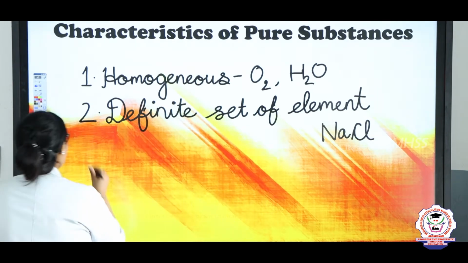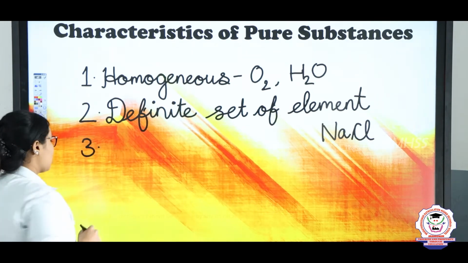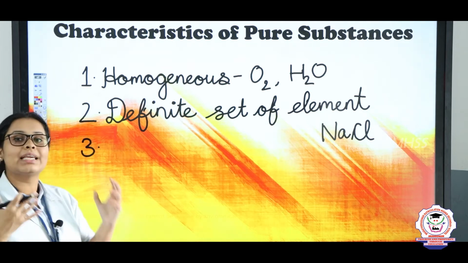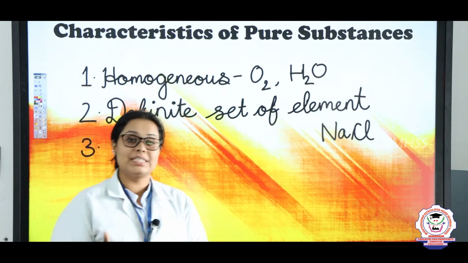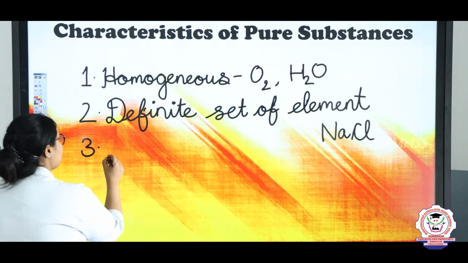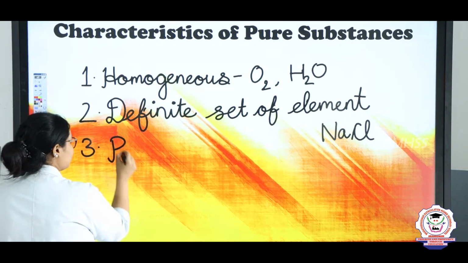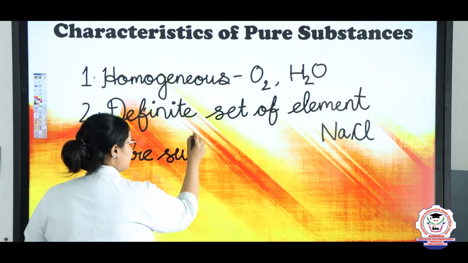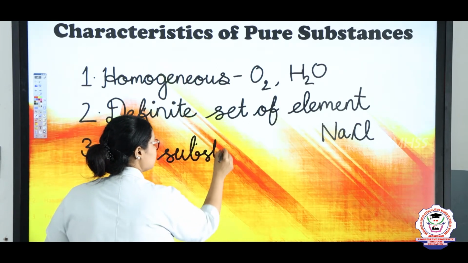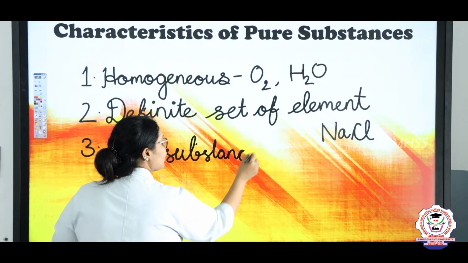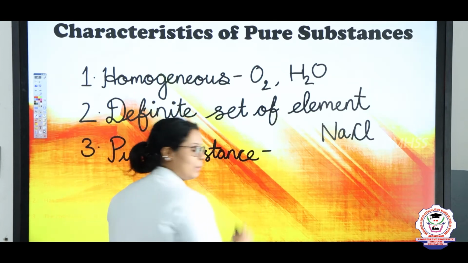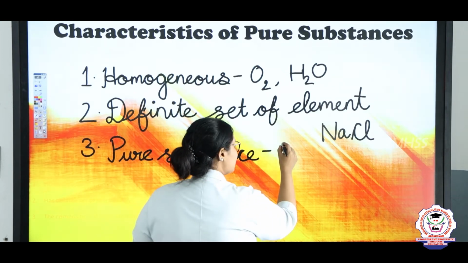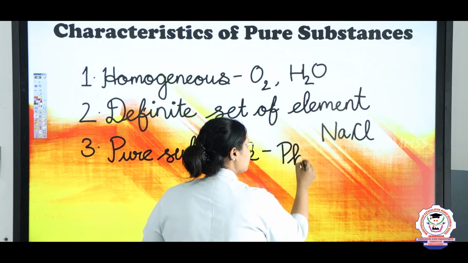Same way, the third property is that the composition of a pure substance can be separated by physical means. So pure substances can be separated by what means, children? Physical means.